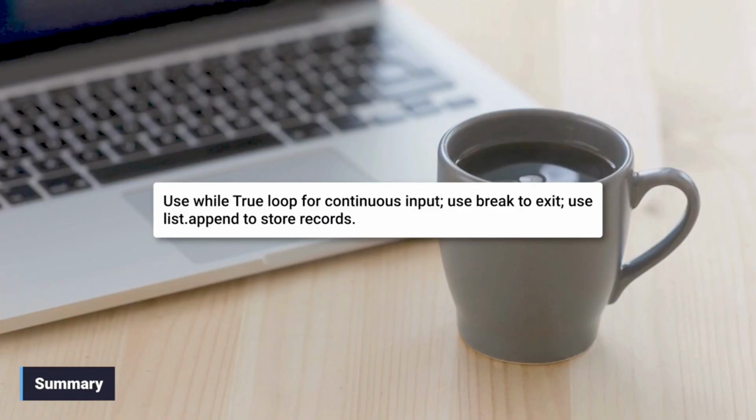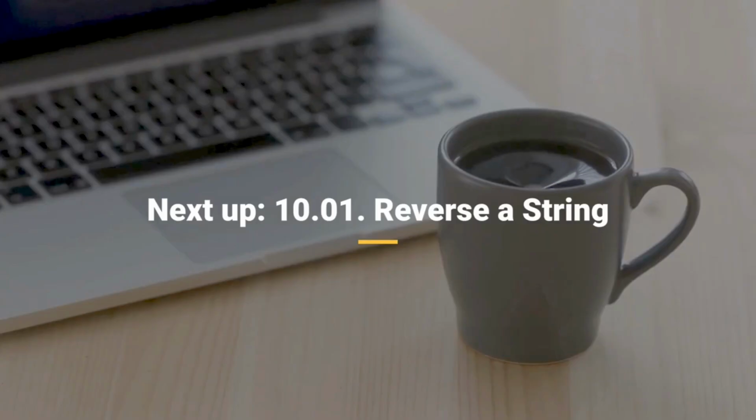To summarize, this program uses a while loop for unknown iteration counts, like repeated input, and then uses a for loop to process the structured data collected in a list. This concludes our section on flow control statements. Our next section is 10 more programs 2, starting with lecture 10.01. Reverse a string.